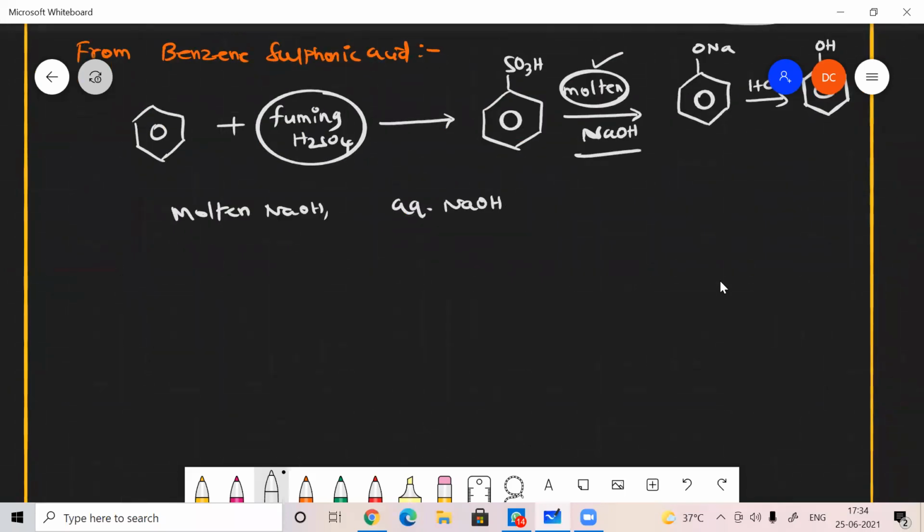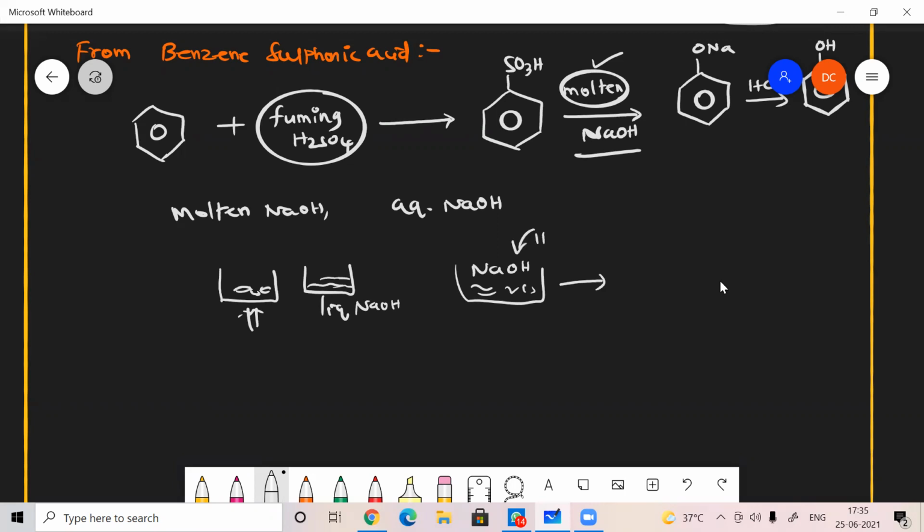Here I'm taking pellets of sodium hydroxide and just heating them. Once I heat it, it becomes liquid. This is liquid NaOH. And if you add some amount of water to the pellets, they will dissolve in the form of a solution.